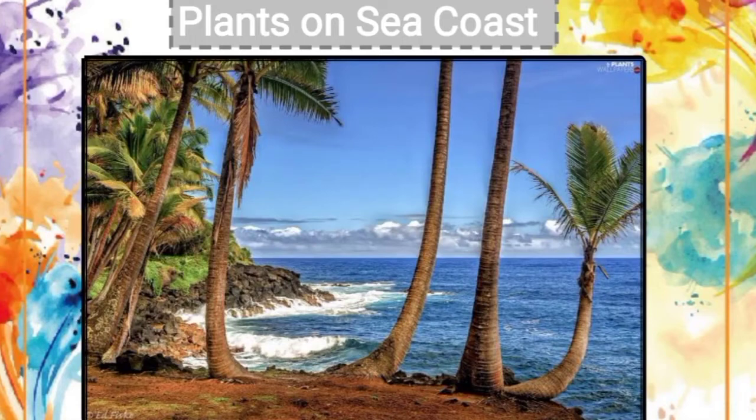Next is plants on seacoast. As you know, coconut trees grow in coastal area because they can survive in salty water and prefer areas of high rainfall. The seeds of such plants are carried off to faraway places by water.